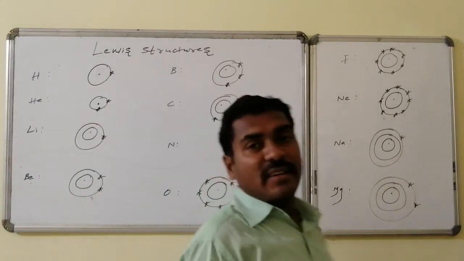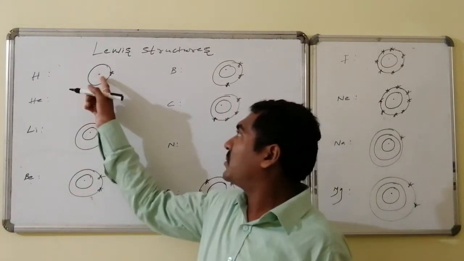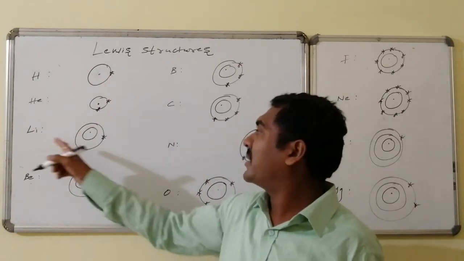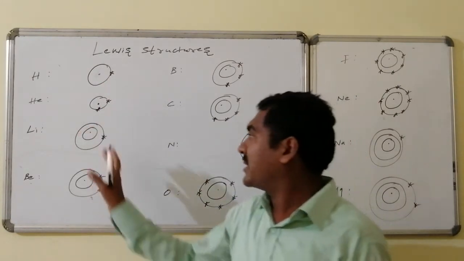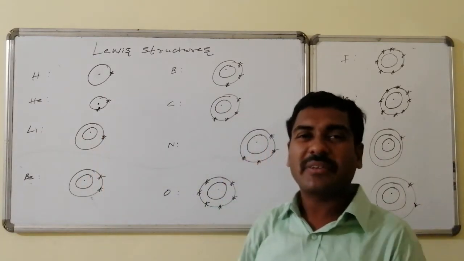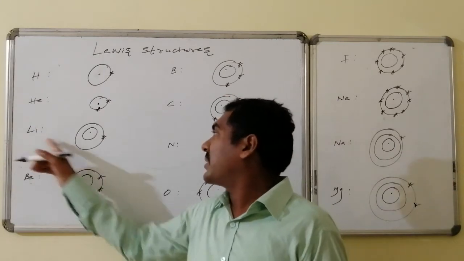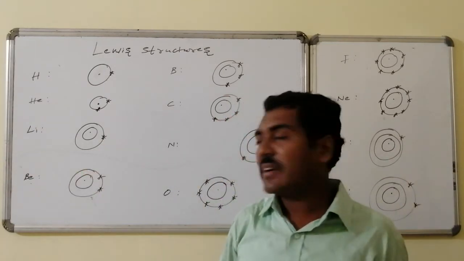Hydrogen is having 1 electron, and that is present in the first orbit. Nucleus followed by first orbit, there 1 electron is present. Similarly, helium 2 electrons. Lithium, first orbit is filled, hence I am not writing it because it becomes so huge and so clumsy. So therefore lithium in the second orbit is having 1 electron.